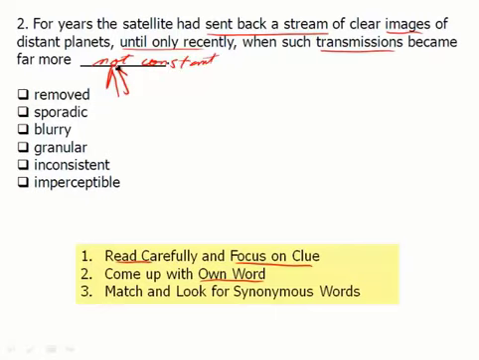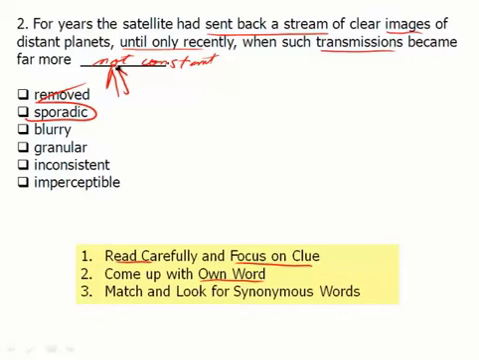So let's see. Removed. Well, if something is removed, it's away from everything else, and I suppose the satellite is definitely removed, but that doesn't make sense in this context. Sporadic. If something is sporadic, it's on and off. It's not consistent. It's not constant. So there's one of our answers.